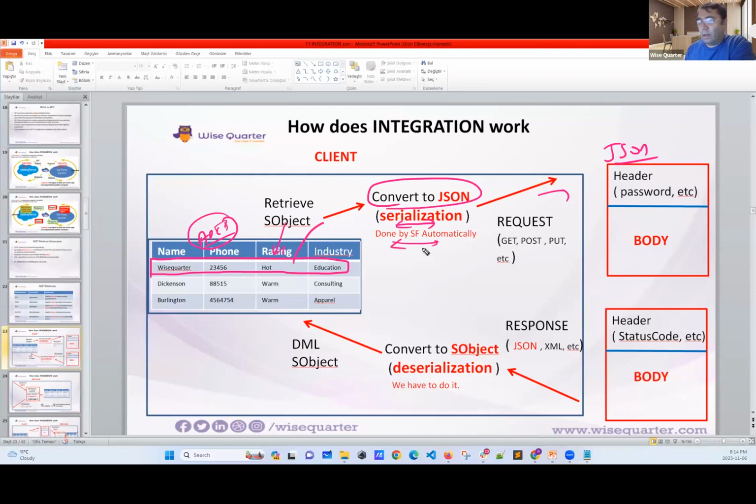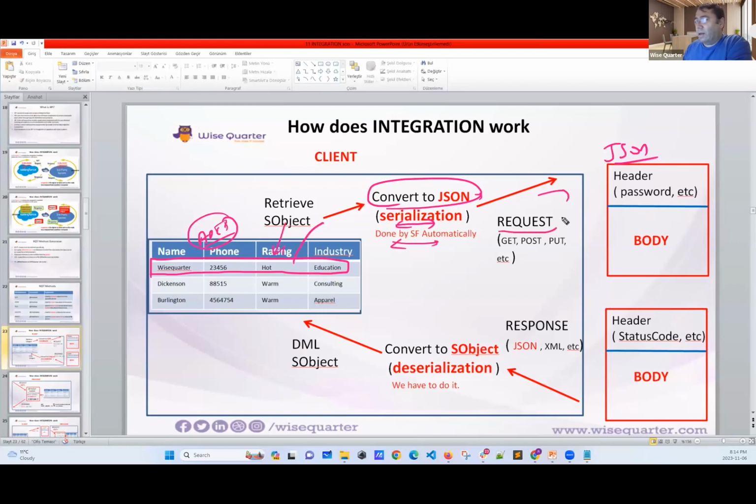Mostly it's done by Salesforce automatically, but I'm going to show you how we do this. Now, I have a JSON record or JSON string. I fetched it from the database, and now I'm going to pass it. I'm going to ask my opponent to insert this data into their database.